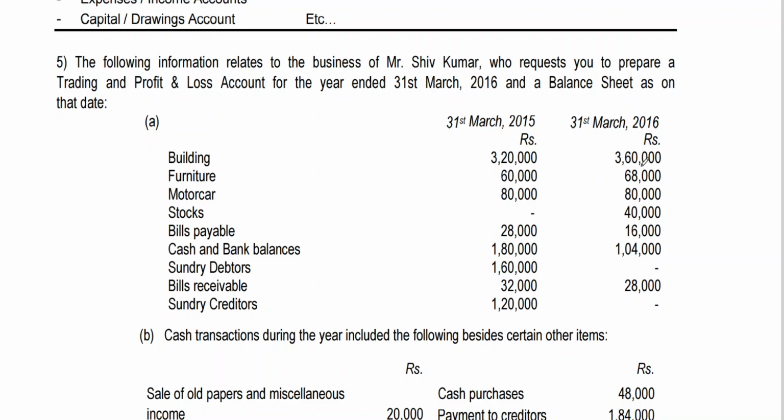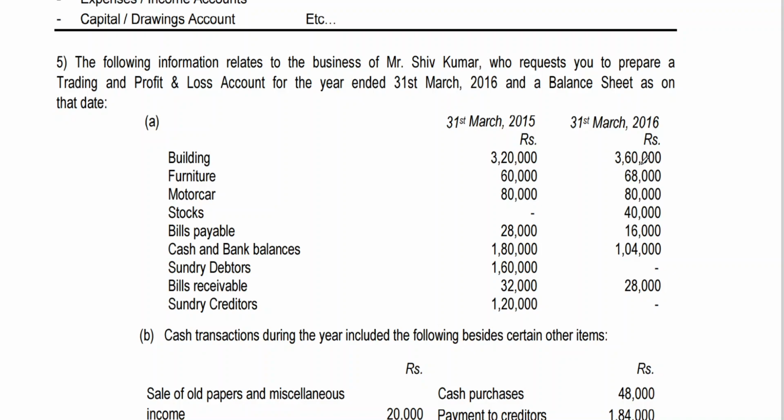Yes, building is addition. 360 minus 320, 40,000 is addition. Including building, you have to calculate depreciation for the full year, because we don't know when the building was purchased. But he's saying addition also we need to calculate. That means on 3,60,000 we can calculate depreciation at the rate of 10%.